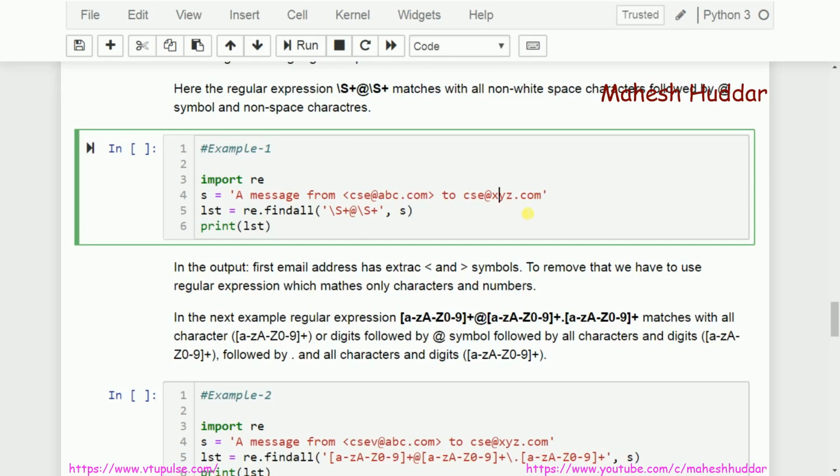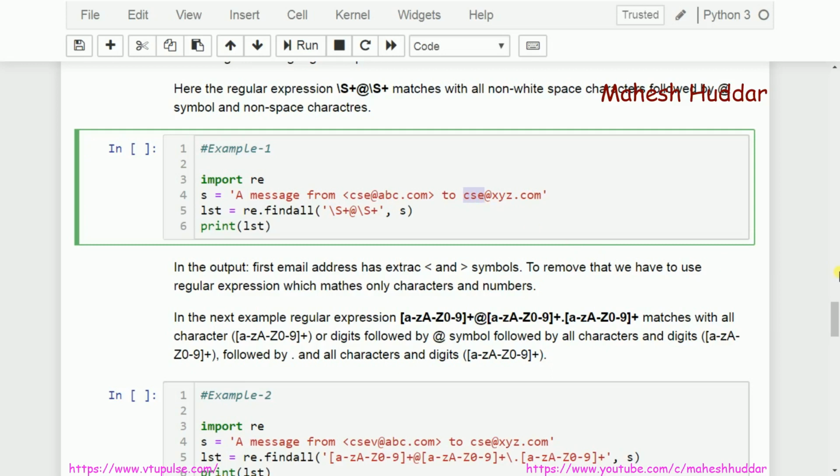To match such content, look at this one. What is this? This is a non-space character. How do we write a non-space character? Backslash small s is a space character, and backslash capital S is a non-space character. Followed by how many non-space characters do I want? I need some 1, 2, 3, I don't know how many. So that's the reason I use plus here.